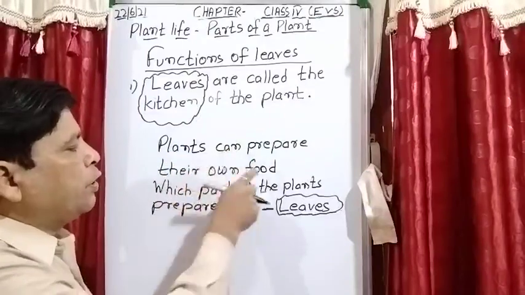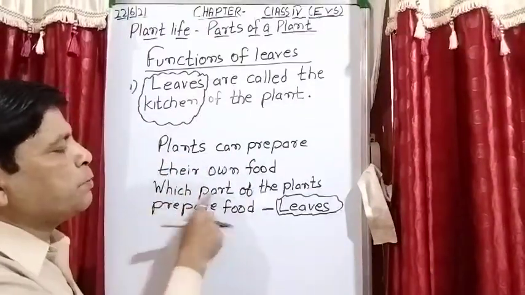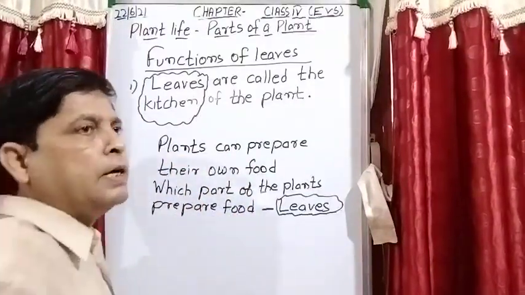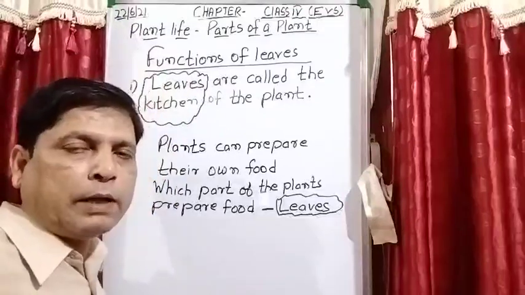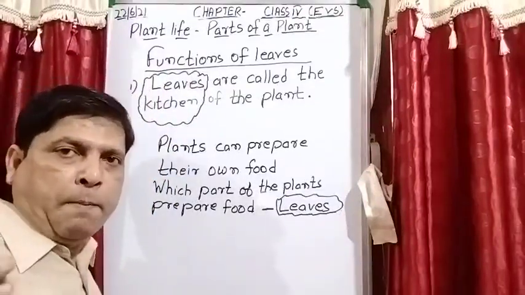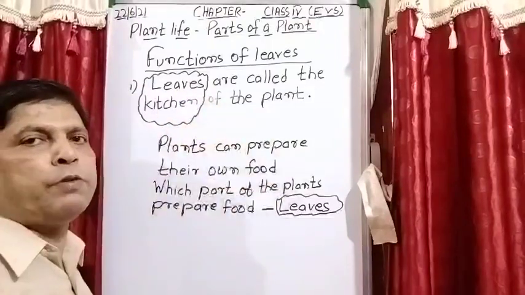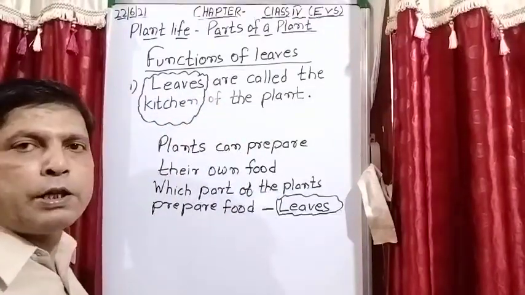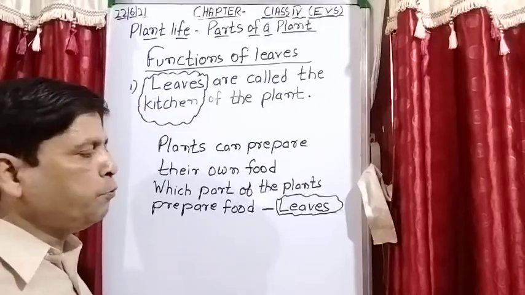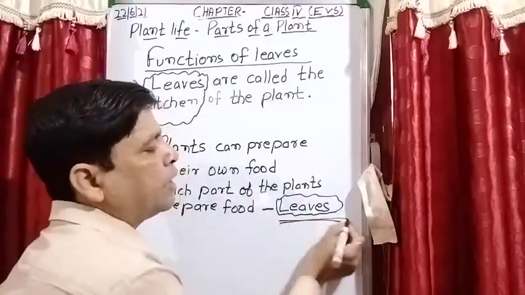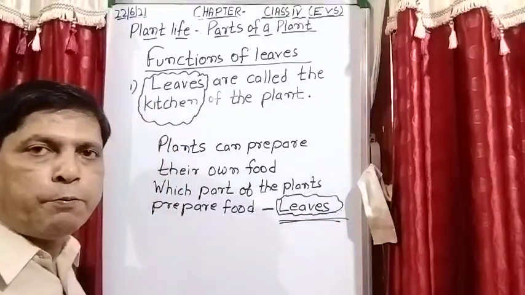So plants can prepare their own food. The question arises, which part of the plant? Because मैंने plants के सारे parts आपको बता दिए: root, stem, branches, leaves, flower, bud. So which part of the plant is responsible for preparing the food? The leaves are responsible for preparing the food.